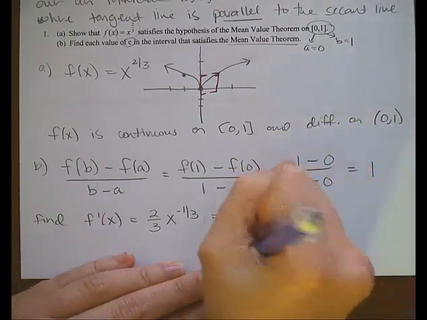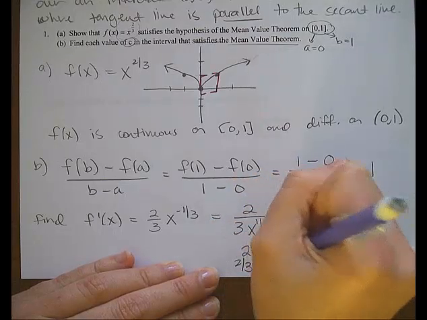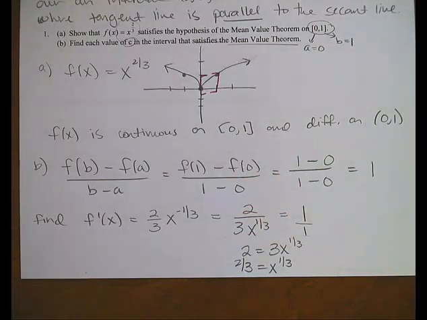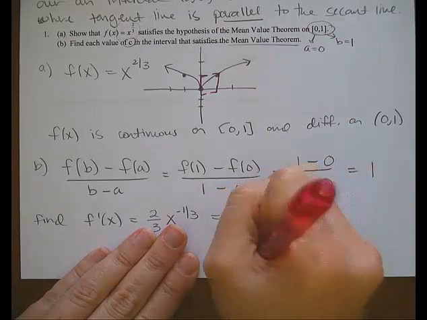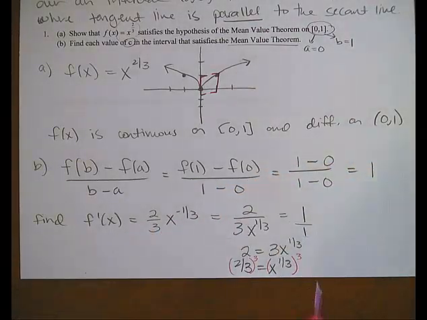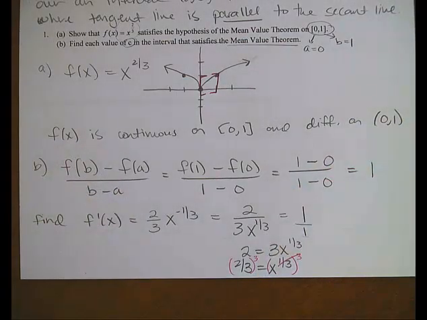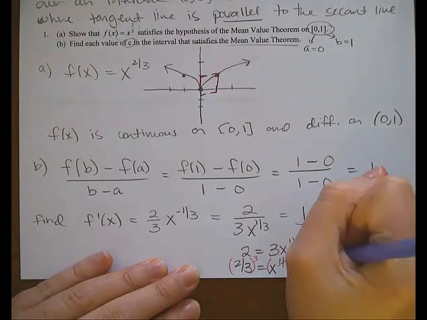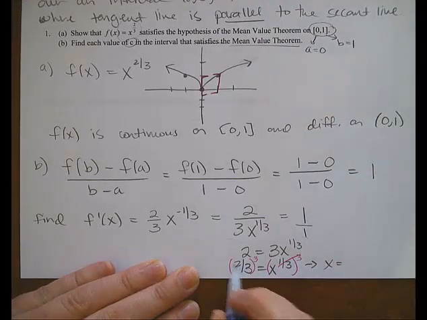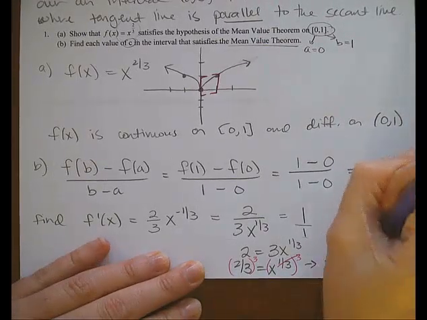Divide both sides by 3, and then raise both sides to the 3rd power to get rid of the 3rd root. So we're using an inverse function to undo the other function. Then I get x is equal to 2/3 to the 3rd power, and so x is going to equal 8 over 27, 2 cubed over 3 cubed.